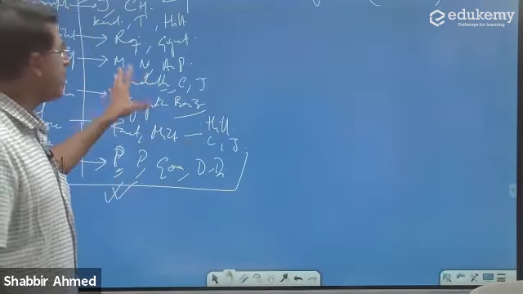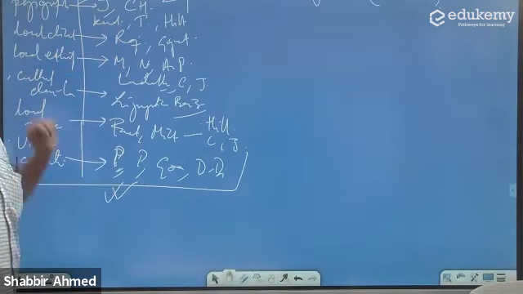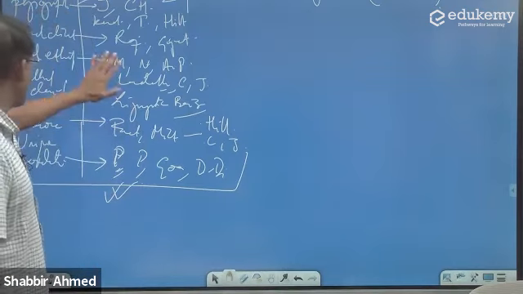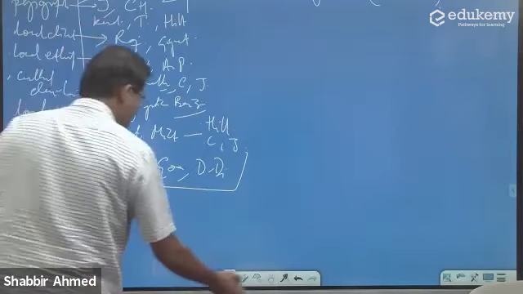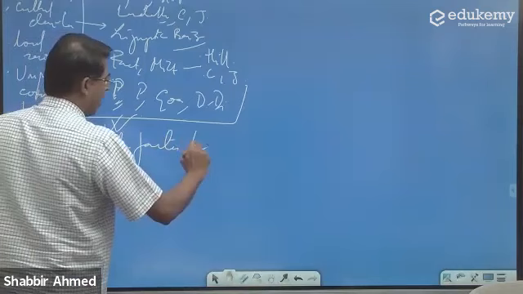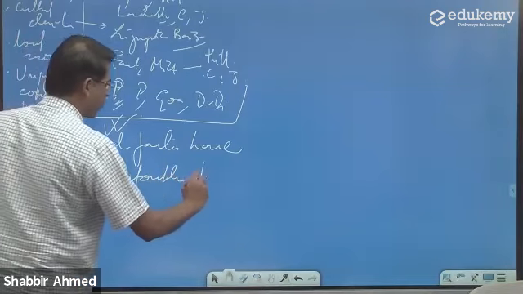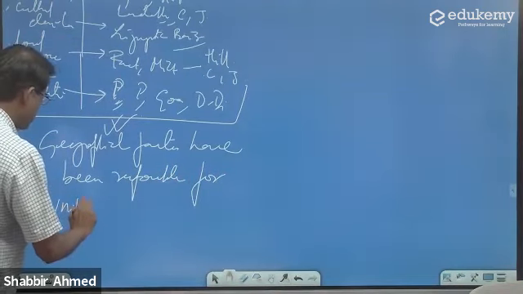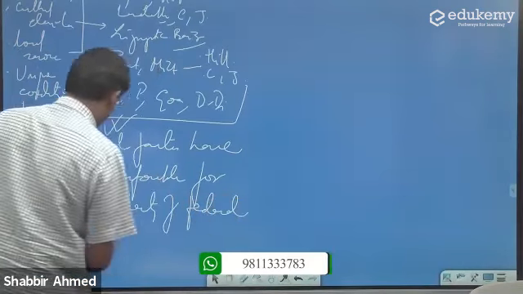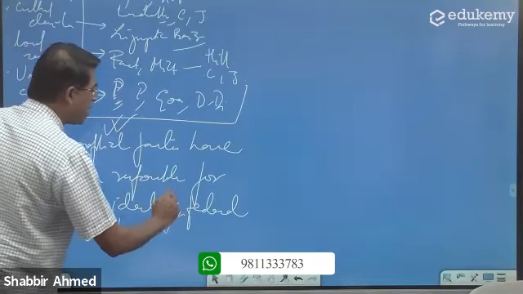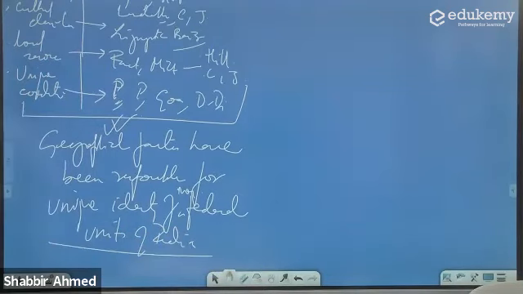So you can have a table and show this. That these examples tell us that the states have been carved out on the basis of physiographic factors. They have been carved out on the basis of local conditions, ethnicity, and language. So the geographical factors have been responsible for the unique identity of many federal units of India. Take all of you.